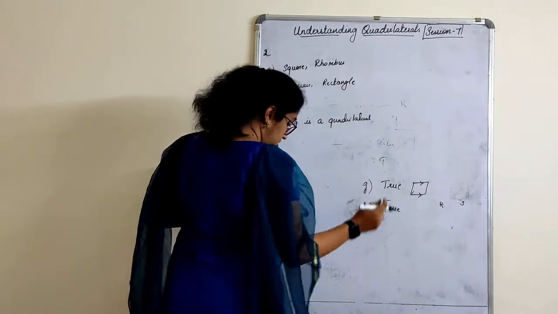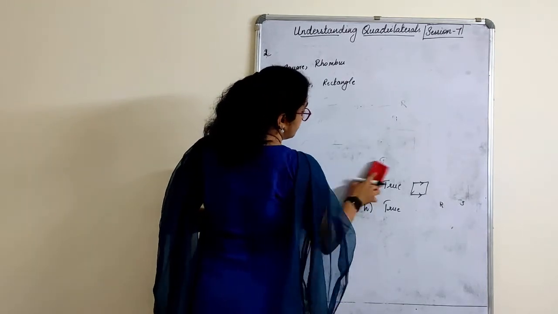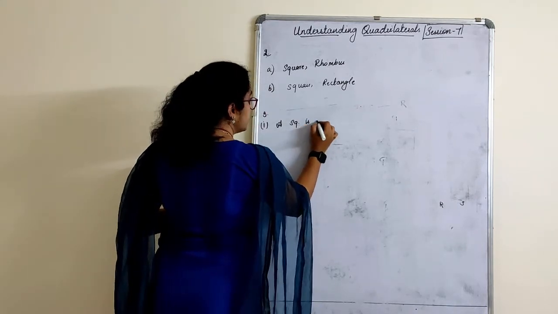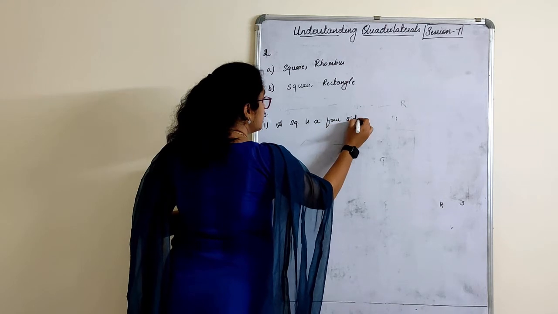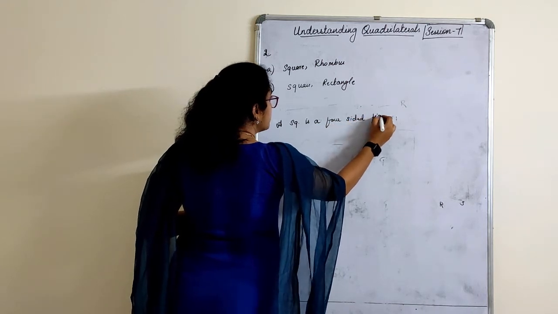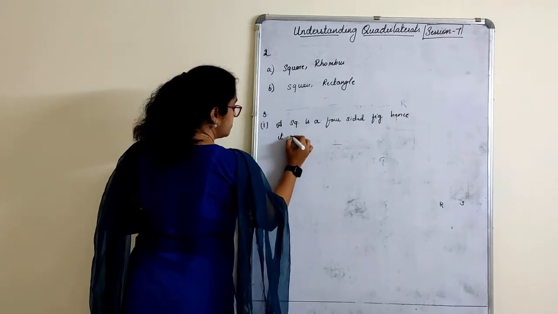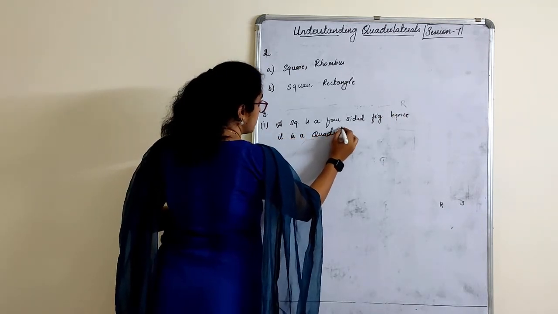A square is a four-sided figure, hence it is a quadrilateral.